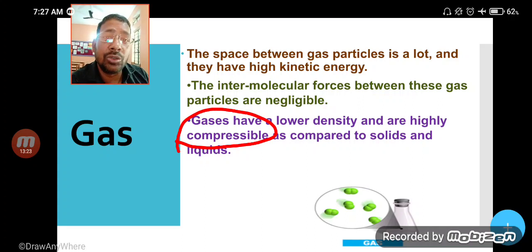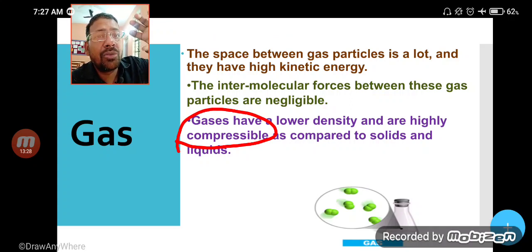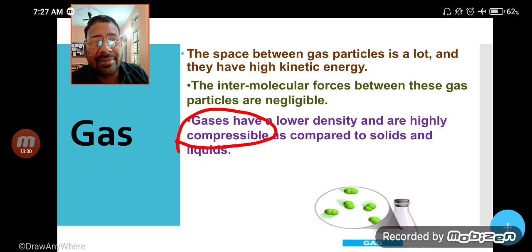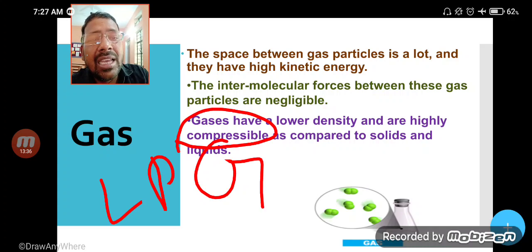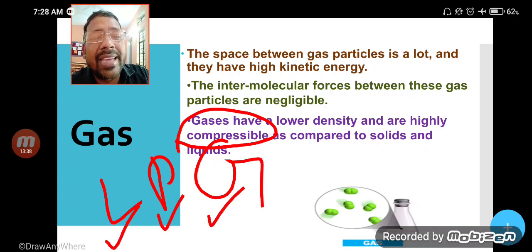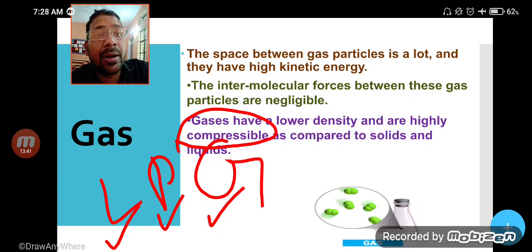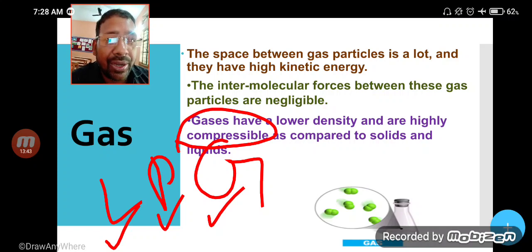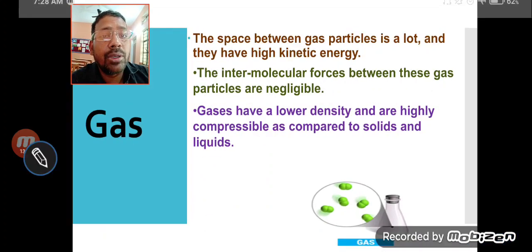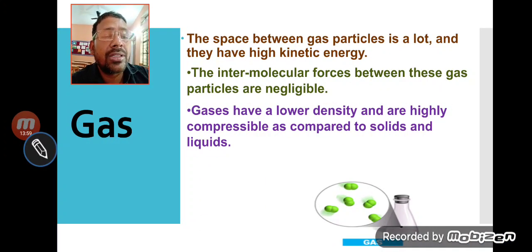And you know that when we compress the gas, its molecules will come closer to each other and it will liquefy, and that's why we are using LPG, meaning liquefied petroleum gas, meaning gases are compressed to form liquid, and once gas is compressed it forms liquid, therefore it is called liquefied petroleum gas. So, it is highly compressible because it has more intermolecular space.